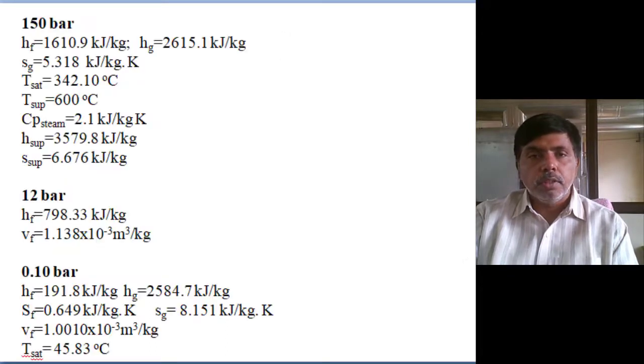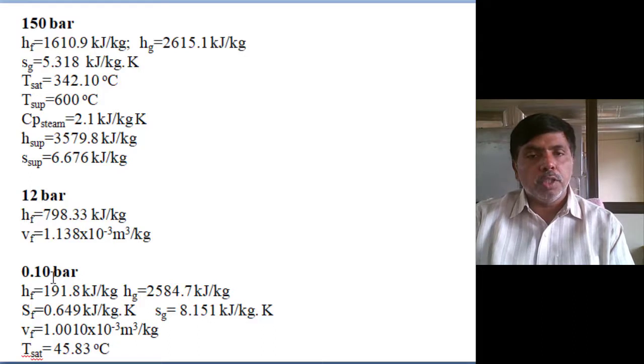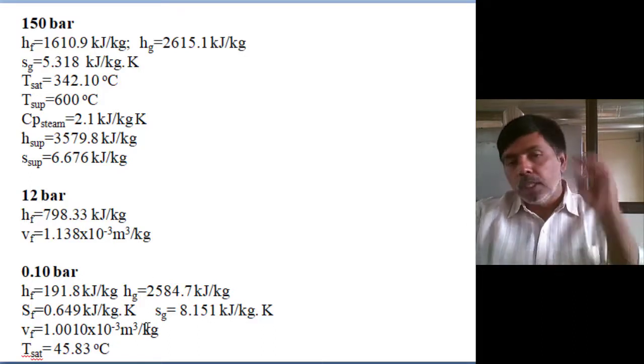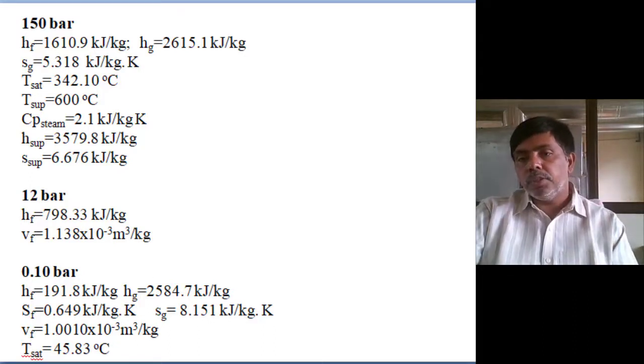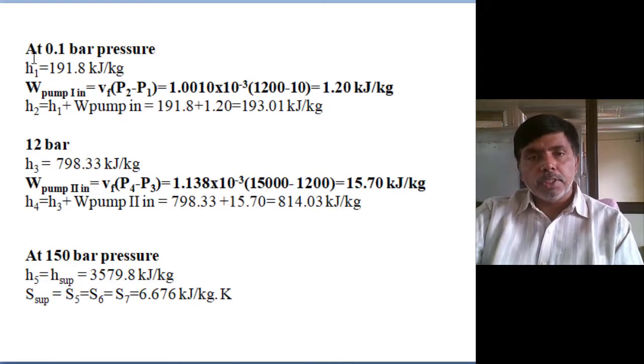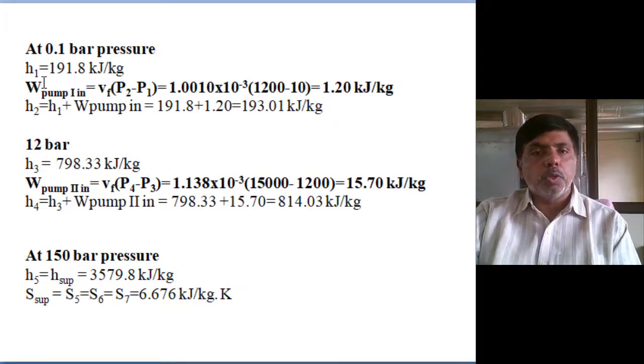So, initial conditions, two methods. Initially, at 150 bar pressure, what are the h superheat and s superheat; at 12 bar pressure, what are the hf value and vf value; and at 0.1 bar pressure, what are the hf, hg, sf, sg, all values. First, at 0.1 bar pressure, the H1 value. At 0.1 bar pressure, saturated liquid, 191.8 kilojoules per kg.